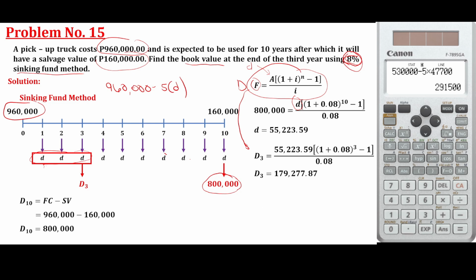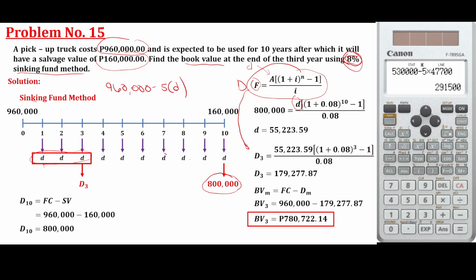So, the D3, the total depreciation, the amount deducted, is 179,277.87. So, from the original price, 960, reduce it by 179. Okay? So, what will be the book value at 3 years? 960 minus 179,277.87. That is 780,722.4. So, that is the book value at third. We don't have calculator technique here. Just recall the annuity formula.